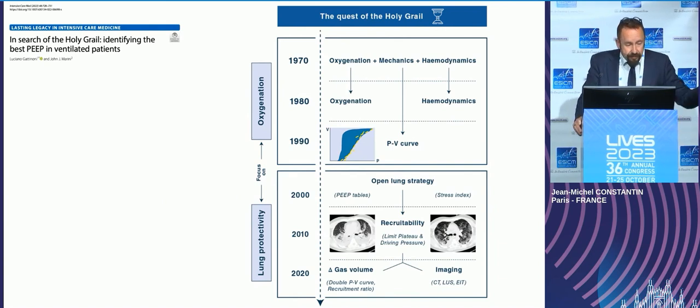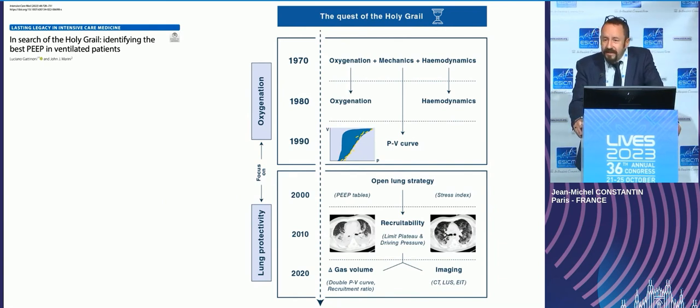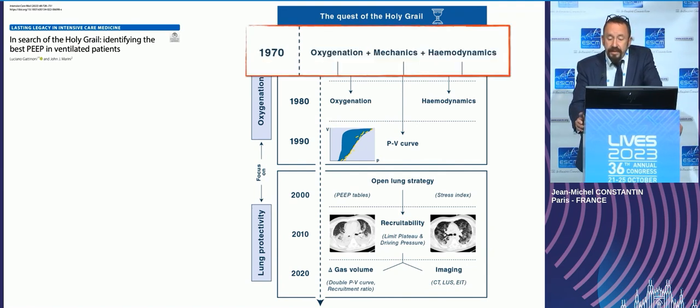So I love this paper on the holy grail of setting PEEP in ARDS. At the beginning, setting PEEP was essentially a matter of oxygenation in the early 70s, really early 70s.